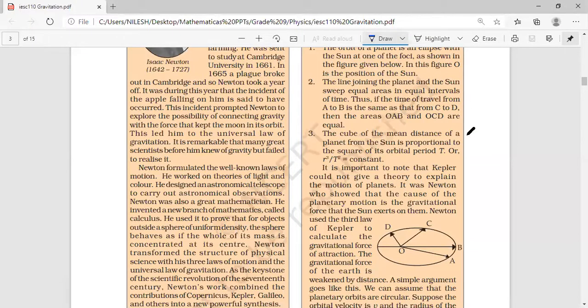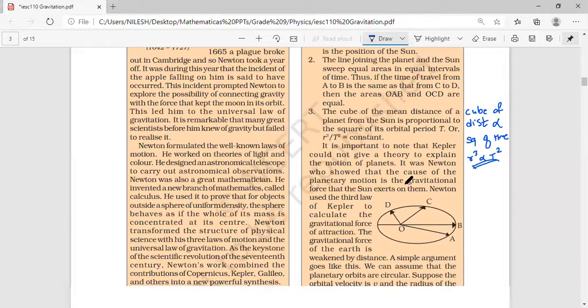Okay, you will write it like this over here. Write it in a simple way. For the third law, you can write it like this, in a small pencil: cube of distance proportional to square of time. So r cube proportional to t square. Correct? It is important to note that this is the third law. Cube of distance is proportional to square of time.